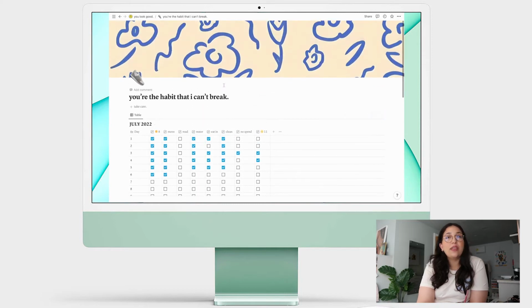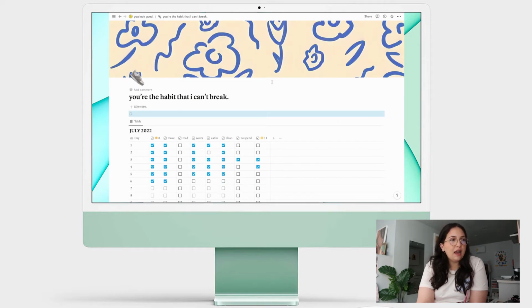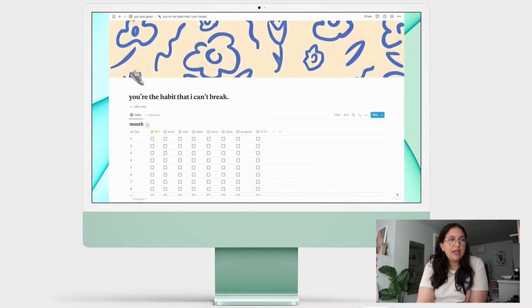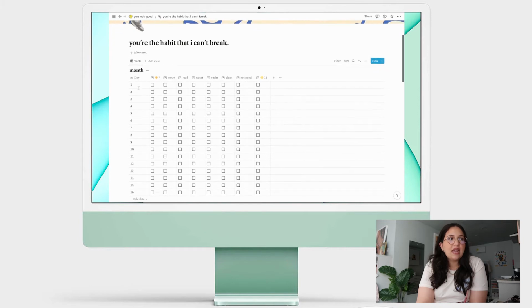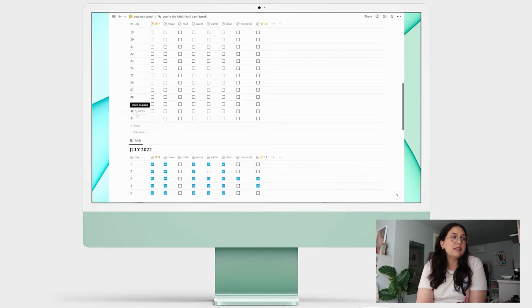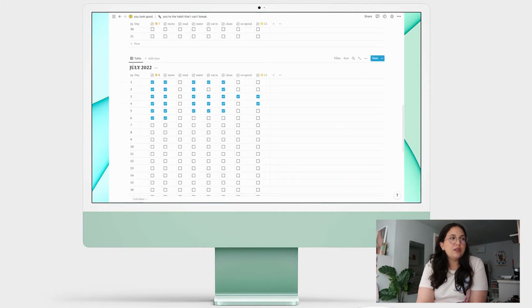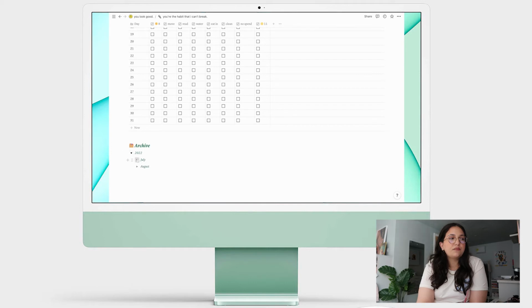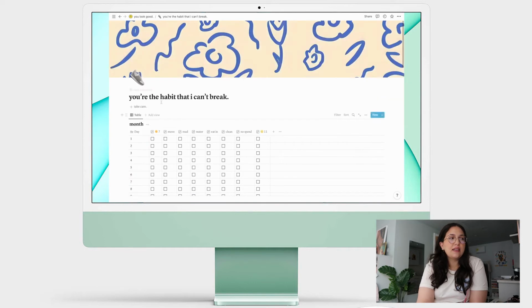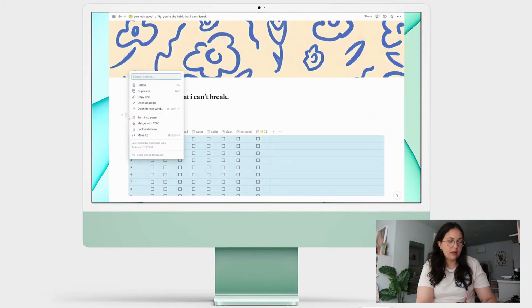And then again with the template button, I have here, which will open up, if we click that, it will create a new month. So every month I can just click this button, change the date, and then if there's only 30 days in that month or whatever, you can take out rows here. And then you can drag this old table into the archive here. Do you know what I mean? So that is this section. So I'm just gonna remove that.